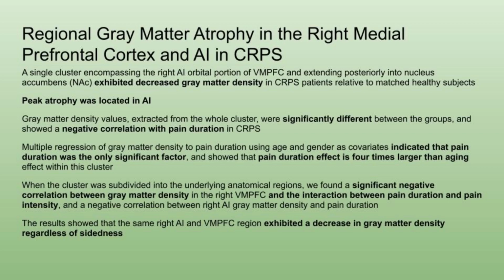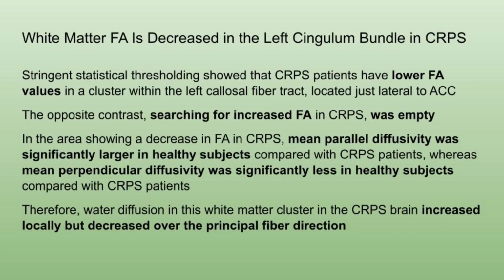When the cluster was subdivided into underlying anatomical regions, the authors found a significant negative correlation between gray matter density in the right ventromedial prefrontal cortex and the interactions between pain duration and pain intensity, and a negative correlation between the right anterior insula gray matter density and pain duration. The results showed that the same right anterior insula and ventromedial prefrontal cortex region exhibited a decrease in gray matter density regardless of sidedness. White matter is also decreased in the left cingulum bundle.